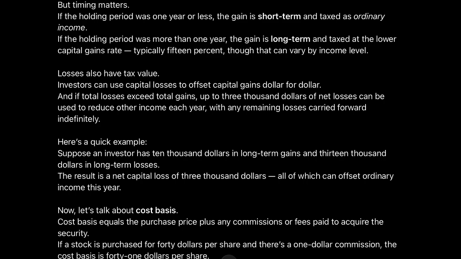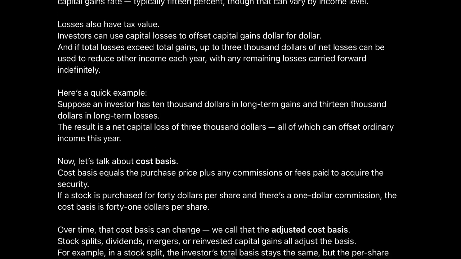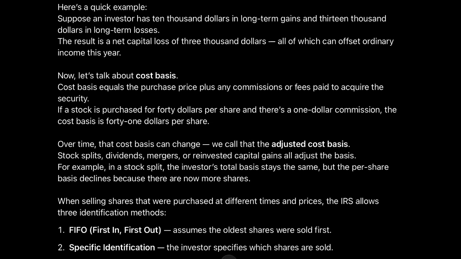Losses also have tax value. Investors can use capital losses to offset capital gains dollar for dollar. And if total losses exceed total gains, up to $3,000 of net losses can be used to reduce other income each year, with any remaining losses carried forward indefinitely. Here's a quick example. Suppose an investor has $10,000 in long-term gains and $13,000 in long-term losses. The result is a net capital loss of $3,000, all of which can offset ordinary income this year.